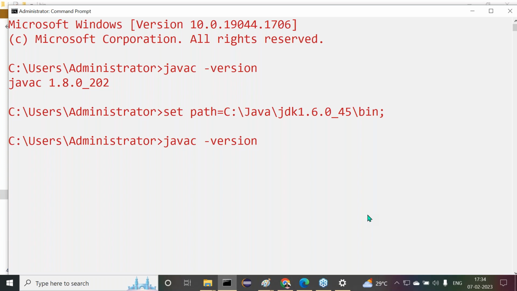Listen, one point here. In Java, there is a principle. Always the highest priority will be given for local.